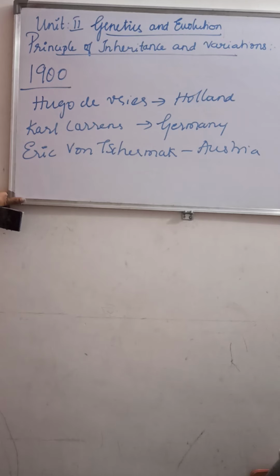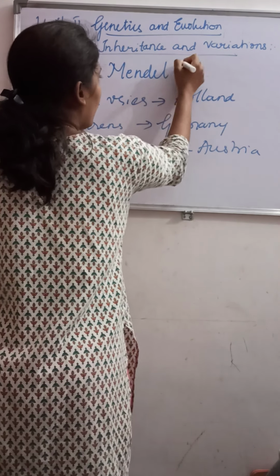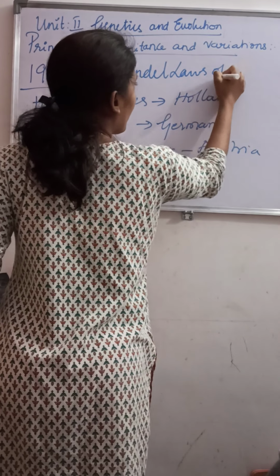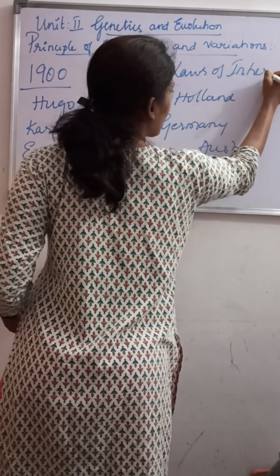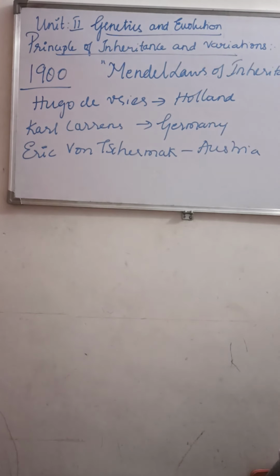And what did they do? They formulated the ideas. The ideas given by Mendel, in what form? Laws. Whatever he had done in his experiments, he got in the form of laws, which is called as what? Laws of Mendel, laws of inheritance, or Mendel's laws of heredity.